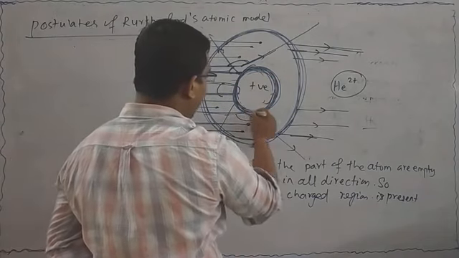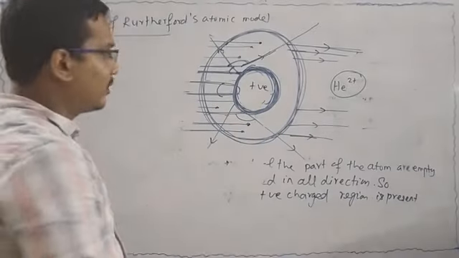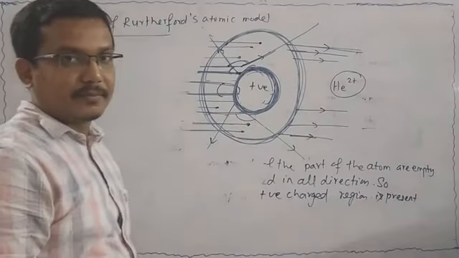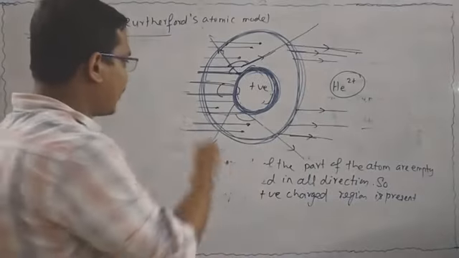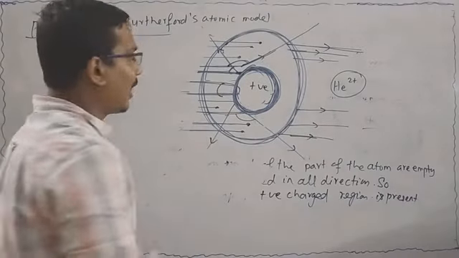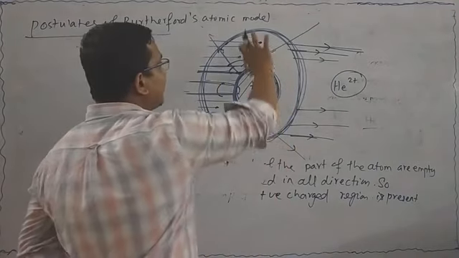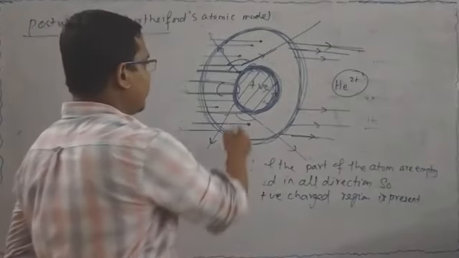This is one part, the heavy positive charge mass. In this region, the alpha particles get deflected. There is no chance of the alpha particle crossing this region from one side to the other. This is the heavy positive charge portion, and this is the empty space around it.